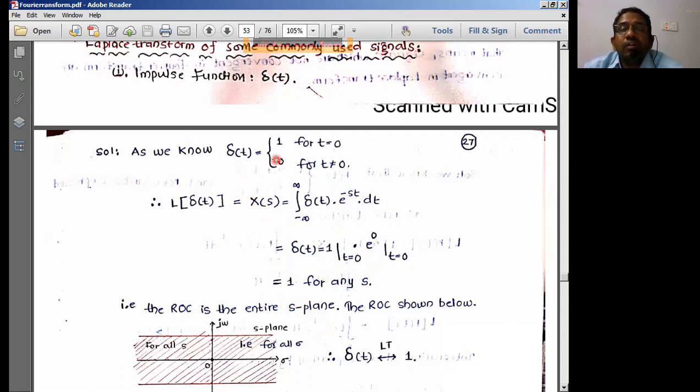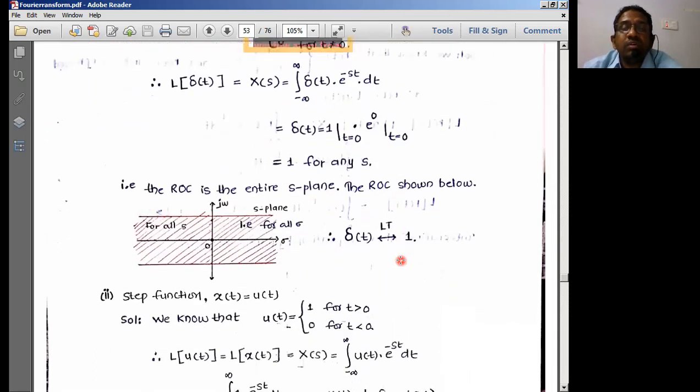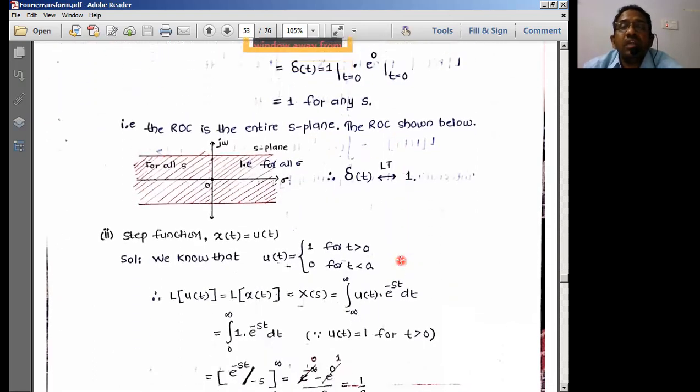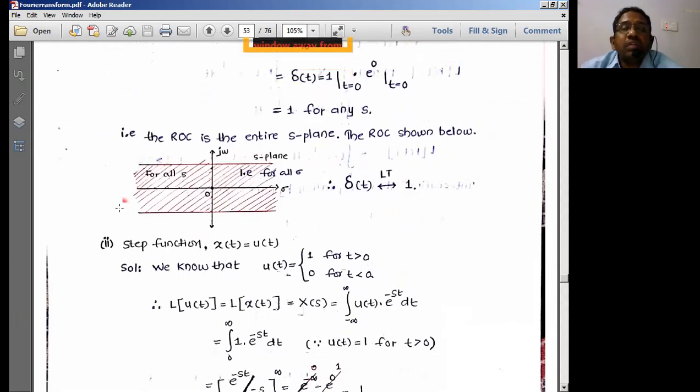Fourier transform of delta of t also, we have got this as 1 for all j omega part. So for the entire j omega part, we have got this value equal to 1. Similar to the Fourier transforms, we have got the Laplace transform representation also.